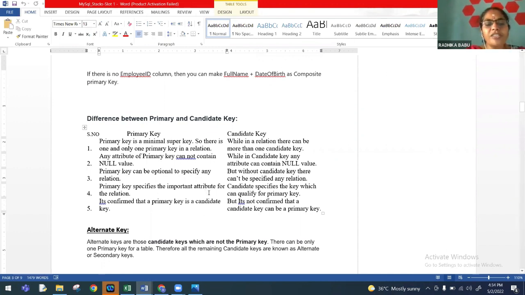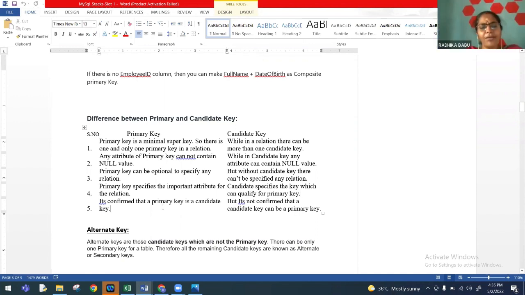So primary key specifies the important attribute for the relation. Whichever column is very, very important for us to uniquely identify a row, we use that column as the primary key column. Candidate key specifies a key which can qualify for the primary key. From the list of candidate keys, one will be chosen for the primary key position. So it's confirmed that a primary key is definitely a candidate key, but you cannot say the other way around that all the candidate keys are primary keys. So this is very important.